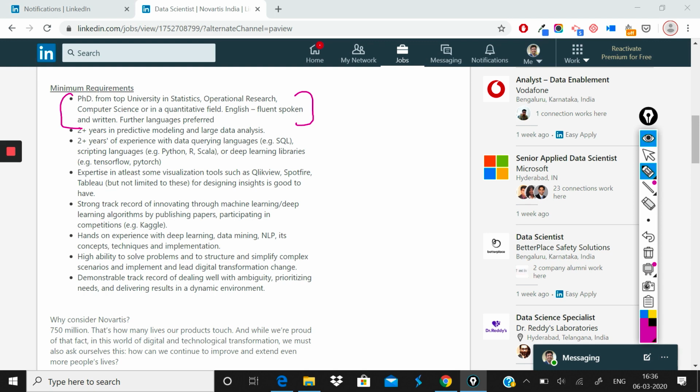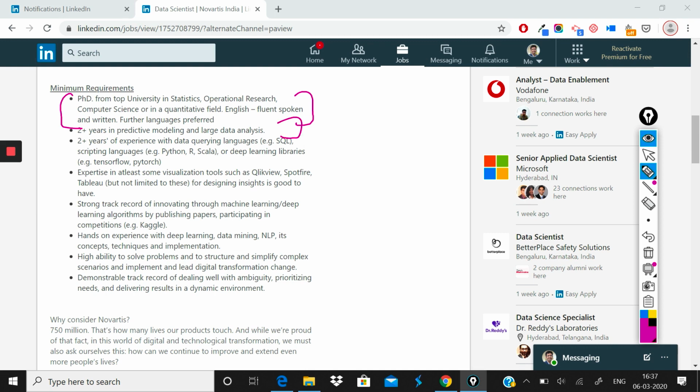So the minimum requirement is a PhD, which is a lot to ask for from my point of view. But even if you have a master's, that should be good. But most likely, since they've clearly specified PhD, I would not think that they would entertain only a bachelor's degree. So if you have a master's degree, that is a great add-on. If you have a PhD, you are bang on right for this job.